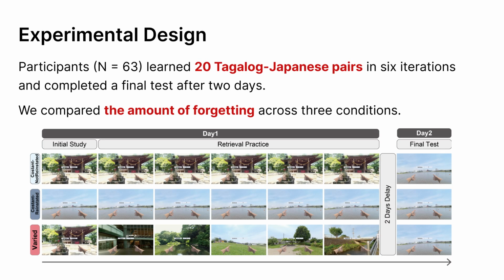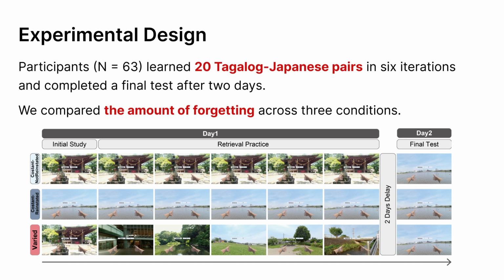We conducted a between-participants experiment, in which participants learned 20 Tagalog-Japanese pairs 6 times and completed a final test after 2 days. We compared the amount of forgetting during the retention interval across 3 conditions. The first condition was the constant not reinstated condition, where the participants repeatedly learned the word pairs in a constant virtual environment and completed the final test in a different virtual environment.